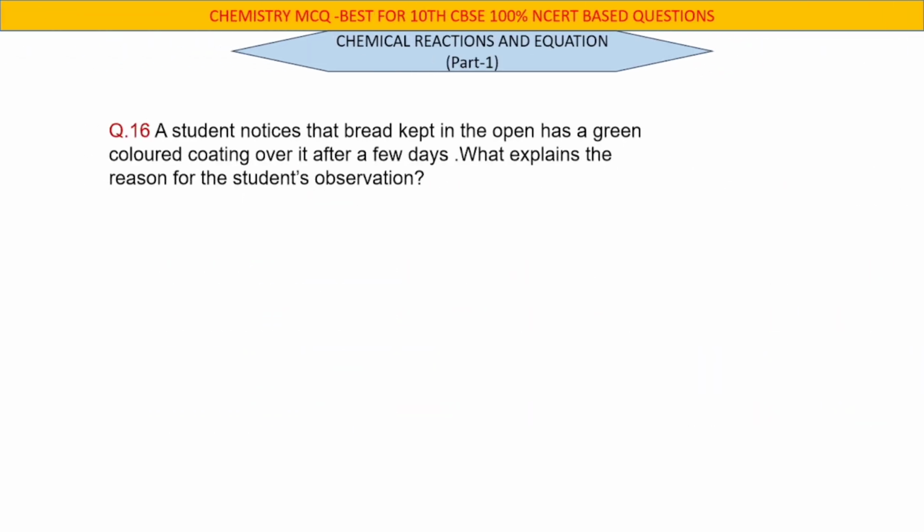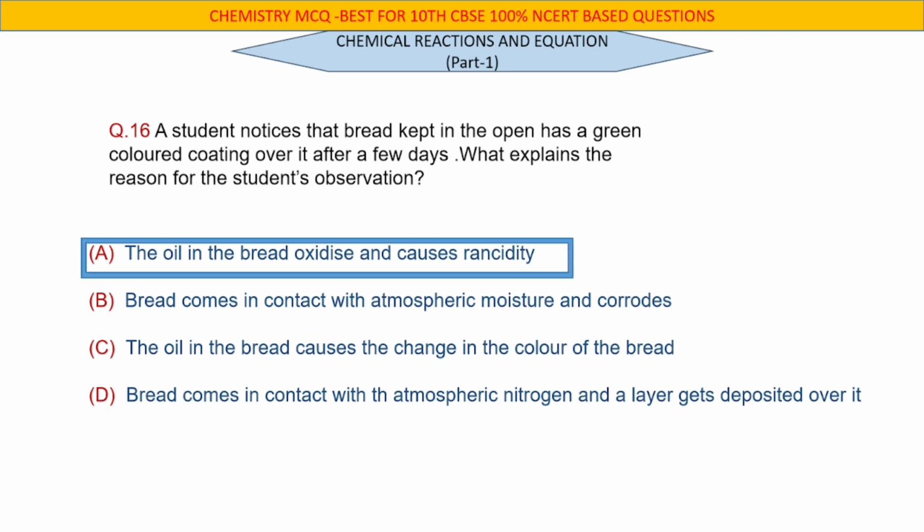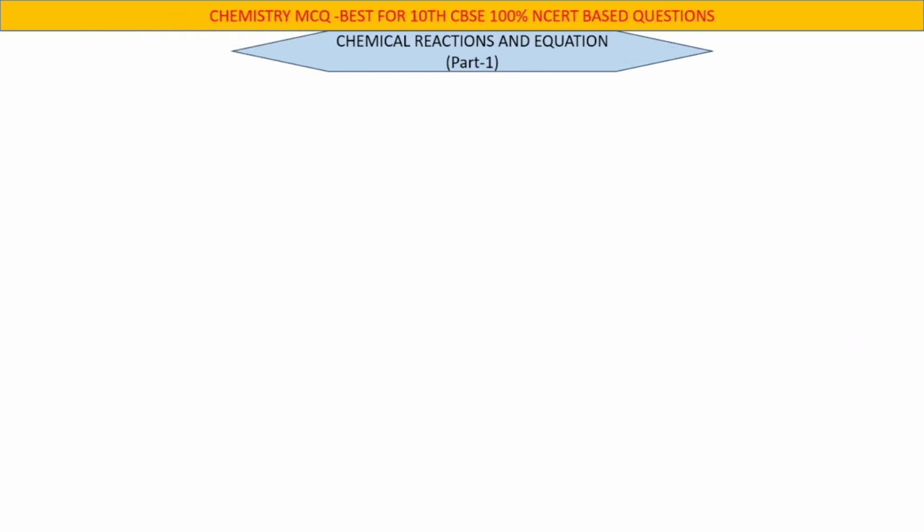Question number 16. A student notices that bread kept in the oven has a green colored coating over it after a few days. What explains the reason for the student's observation? Right answer A. The oil in the bread oxidizes.